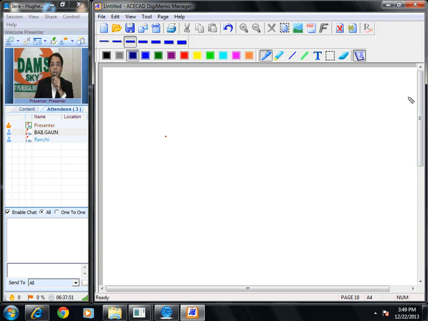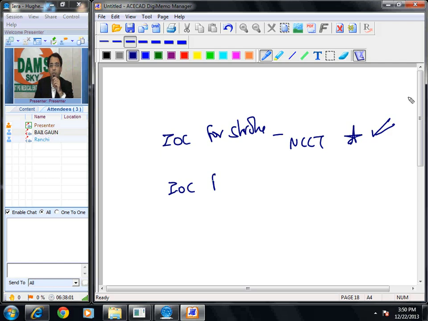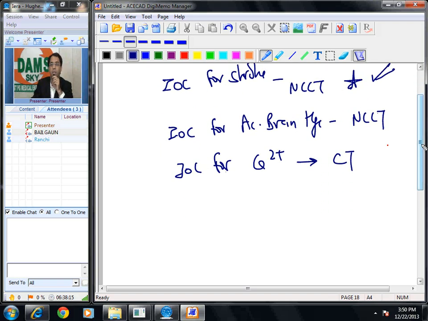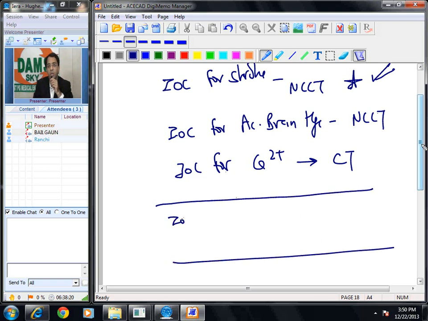Now let us see. Investigation of choice for stroke. Non-contrast CT. Please remember this. Non-contrast CT head. Investigation of choice for acute brain hemorrhage. Again non-contrast CT. Investigation of choice for calcification anywhere in the body. C for calcium, C for CT, NCCT. Okay. But in the recent All India which happened, they asked a question, investigation of choice for acute brain infarct. Now what do you think?